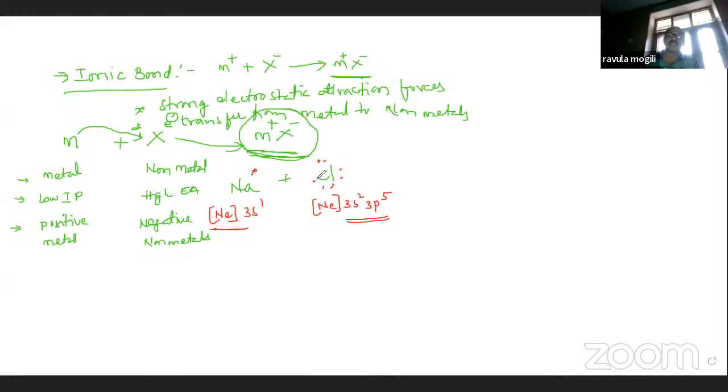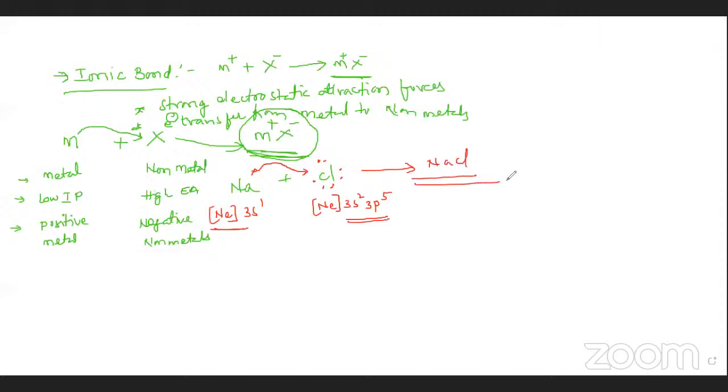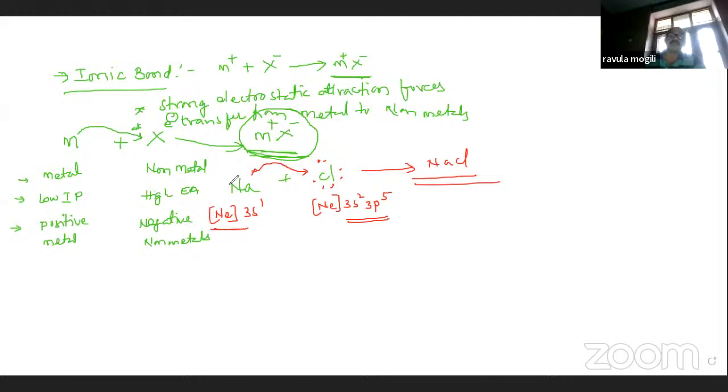Here several electrons are present in their valence shell. One electron is shifted from sodium to chlorine. One electron is transferred from sodium to chlorine. So it is represented as sodium chloride, an ionic compound. The ionic bond is indicated by oppositely charged ions.